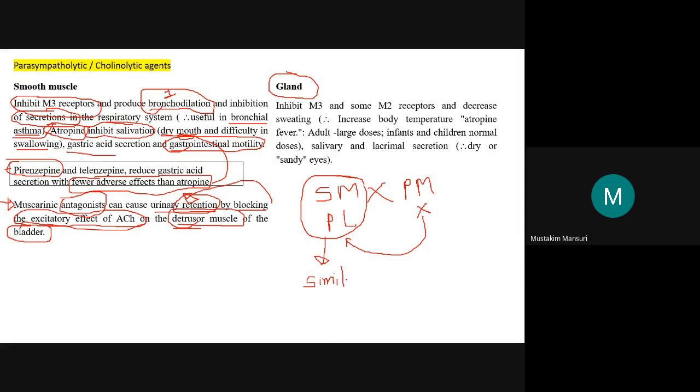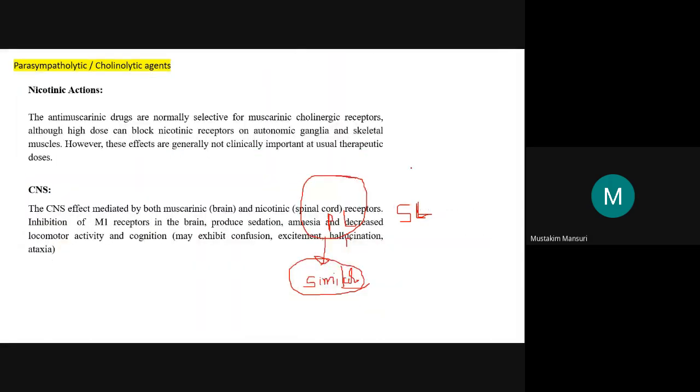The same statement you can apply for the parasympathomimetic. Here, who is the enemy of the sympathomimetic class? The sympatholytic. Who will it sit with? It will sit with the parasympathomimetic. That is why here the sympatholytic behaves similarly. If you understand this concept, you can easily understand the entire nervous system.